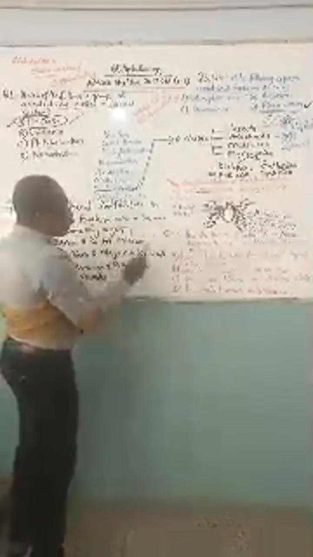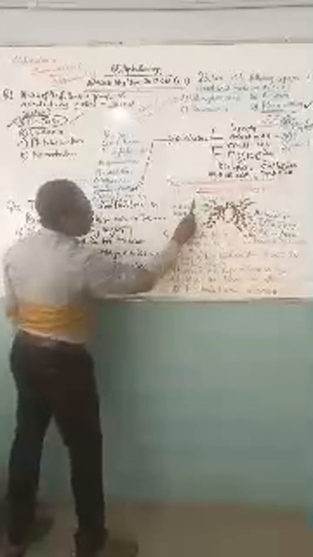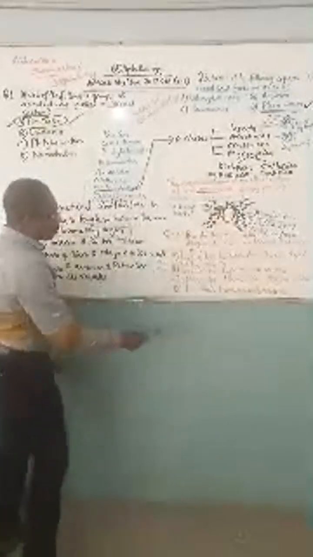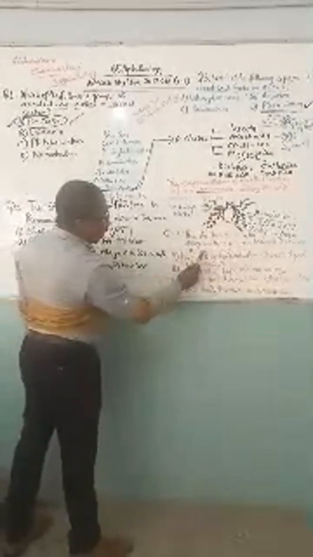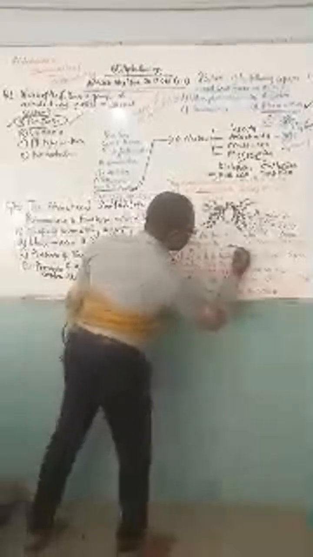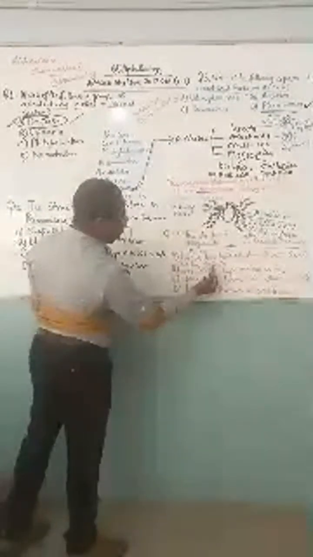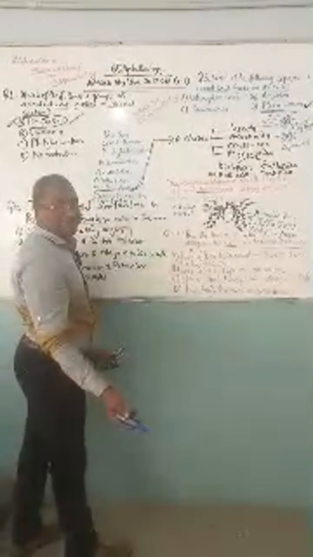Now, they said the diagram below is an illustration of an arthropod. Study it and answer question 4. Let's answer the question. Question 4. The arthropod in the diagram is not an insect because it: A, has a big head which is almost equal to the thorax. That is not the answer because this one doesn't even have a thorax in the first place.